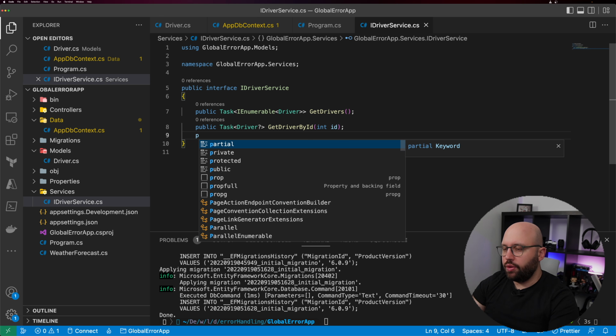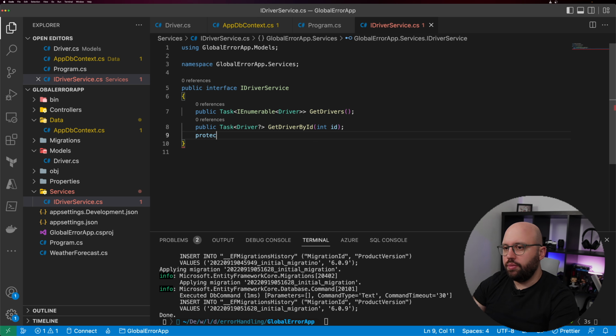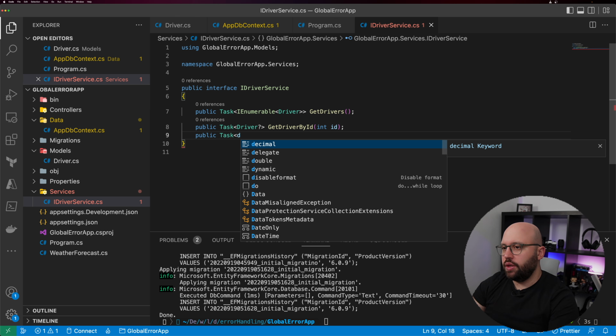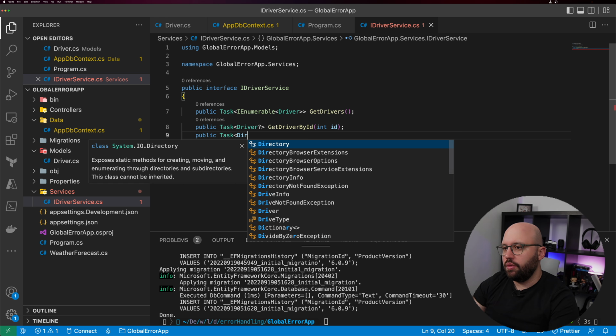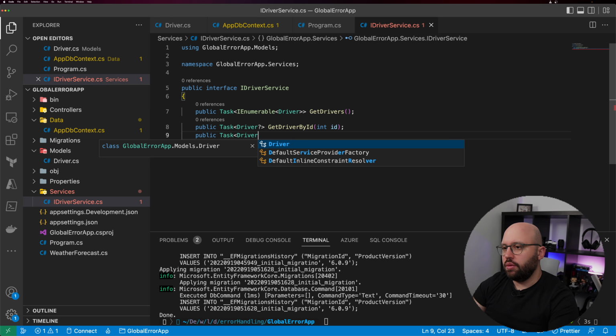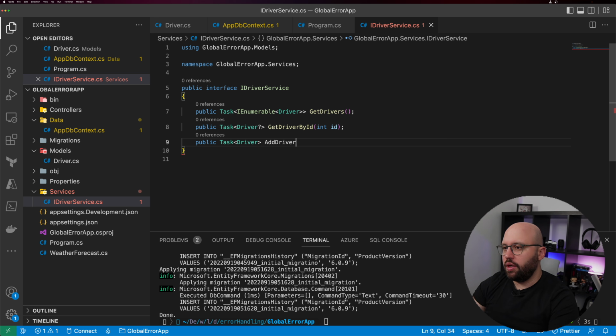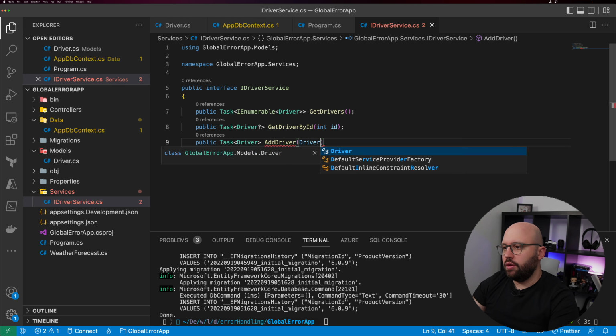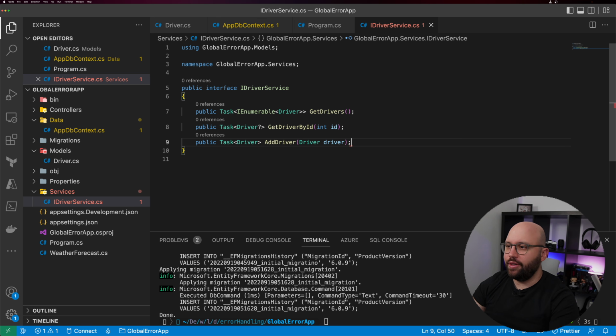Then we're going to put public Task, and we're going to return a driver after adding it, so it's going to be AddDriver, taking a driver.